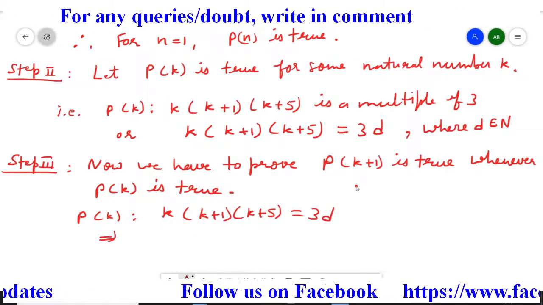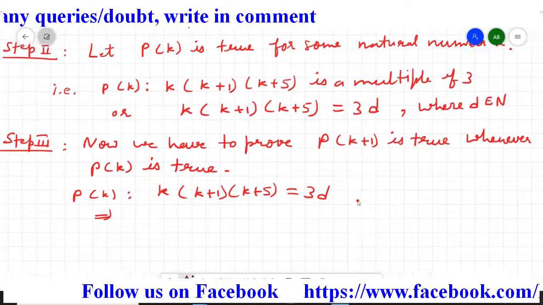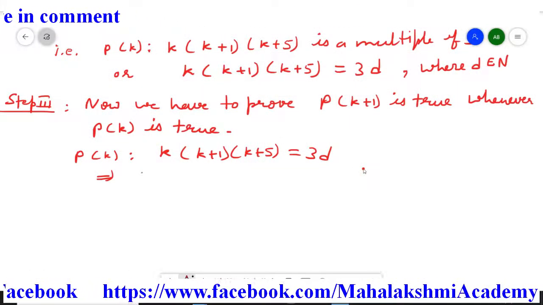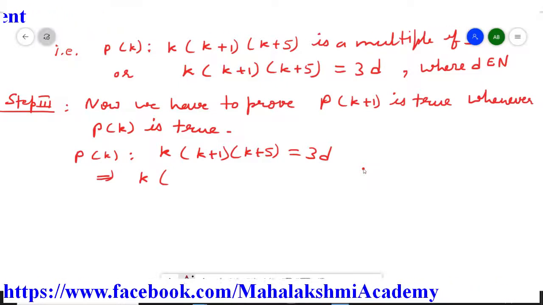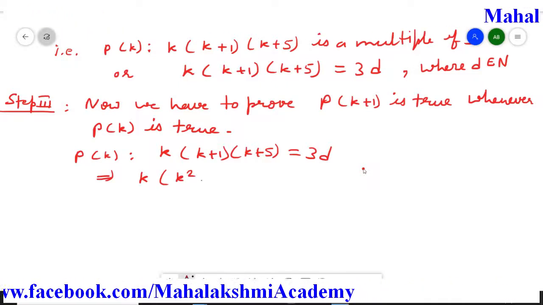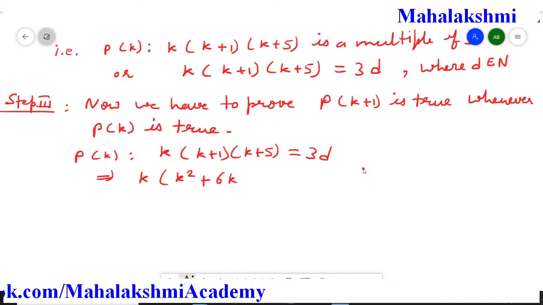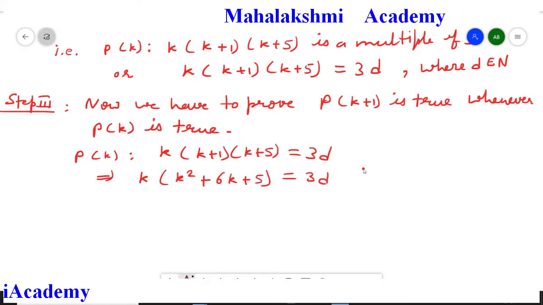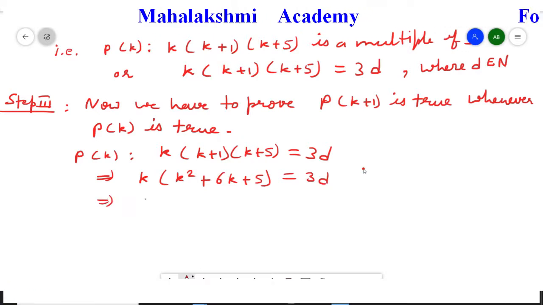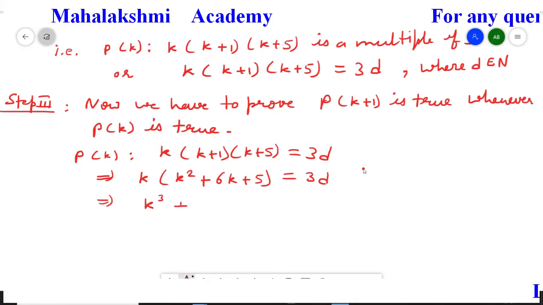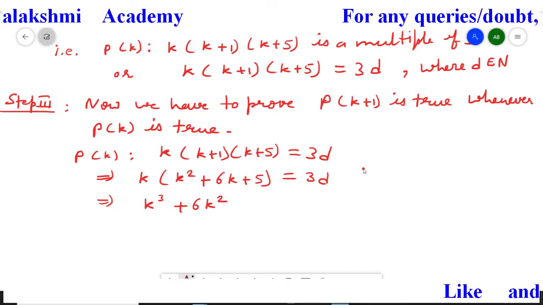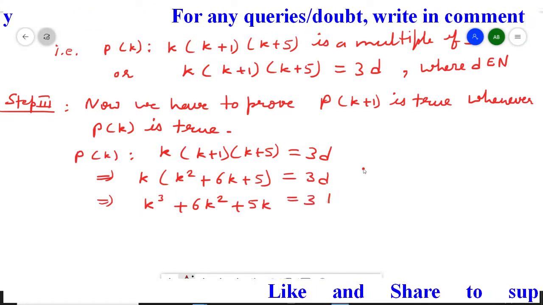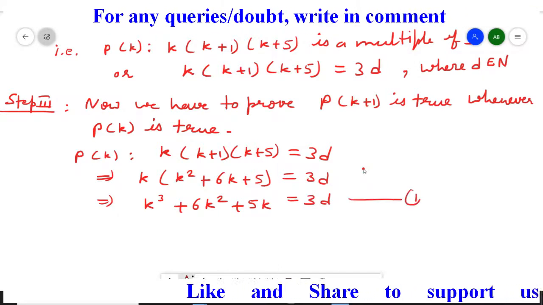Now we have to form an equation from here. I am going to solve this because in further steps we need it, so I am opening the brackets. When we open the brackets we get k square plus 6k plus 5, and further opening it we get k cube plus 6k square plus 5k equal to 3d. We will call this equation 1.